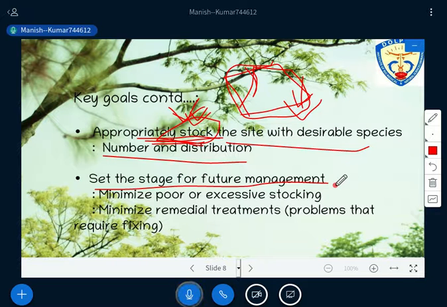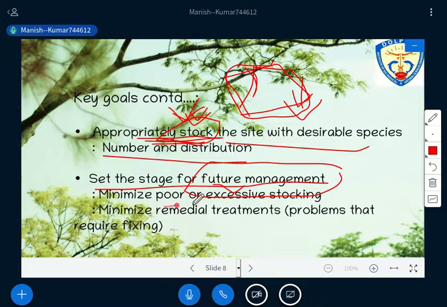You are making everything predictable. So since you can predict what will happen after 2 years or 3 years, you can formulate certain strategy also for future management. So how the things can be done there, how are you supposed to do that?